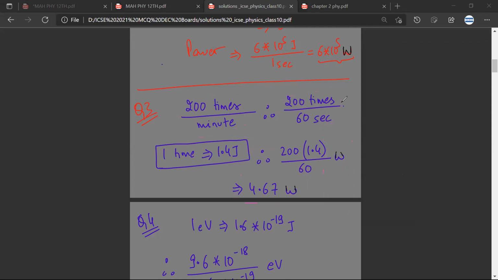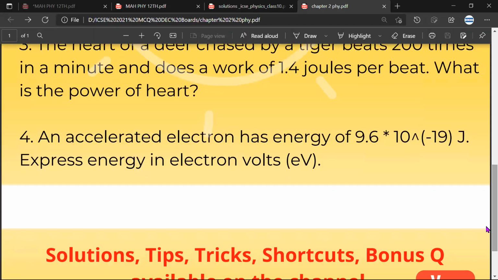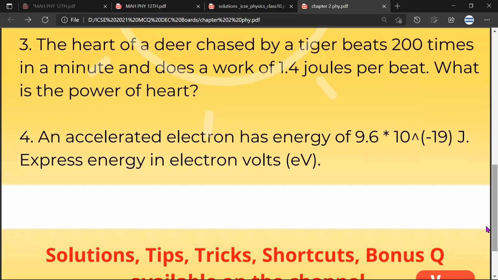On to the final question. CB, can you read the final question? Accelerated electron has energy of 9.6 into 10 raised to the power of minus 19 joule. Express energy in electron volts, eV.